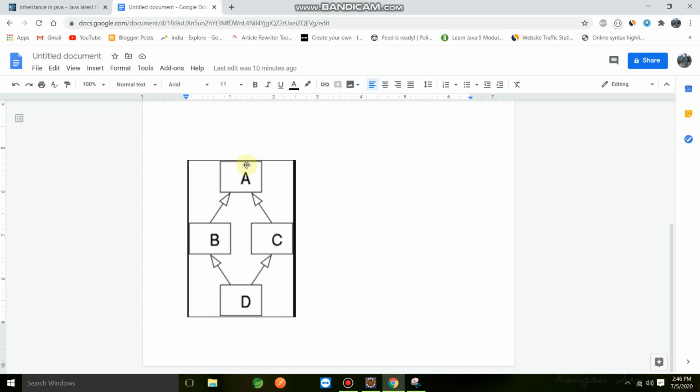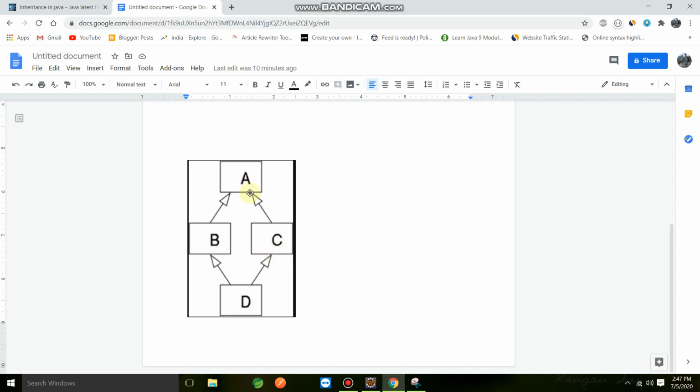If we see this entire diagram, you'll notice this inheritance is a hybrid inheritance. How can I say it's hybrid?